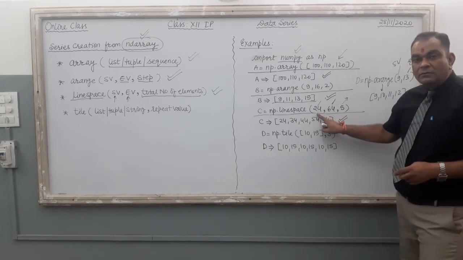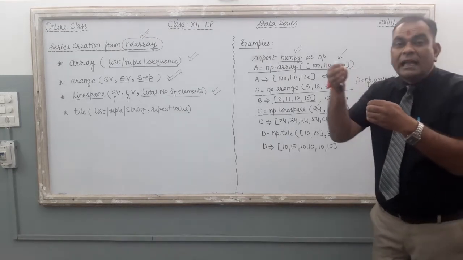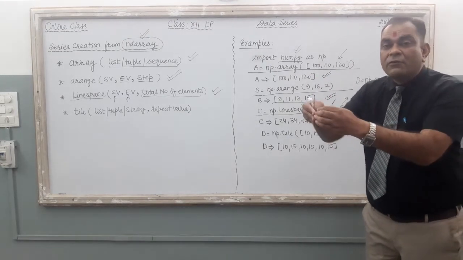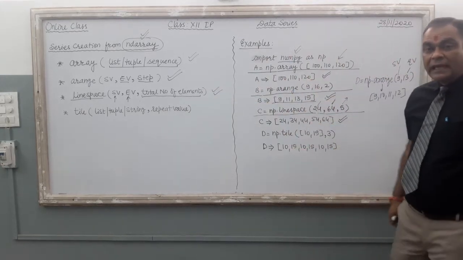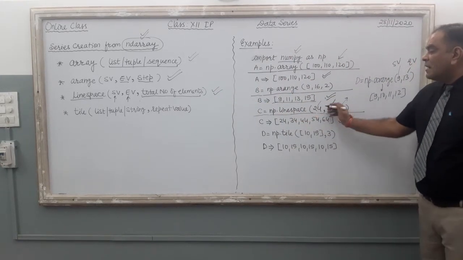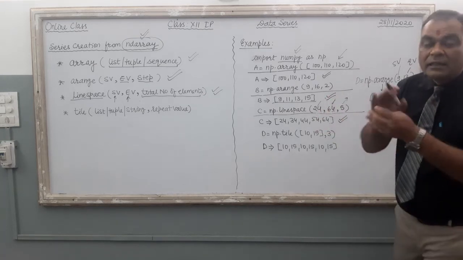Start from 24, this is the step. The computer adds 5. The next element after 24 is 29, then plus 5 is 34, then plus 5 is 39. It goes like this. Clear? So it is linspace. First is the start value, second is the ending value. Both values are included in the output.